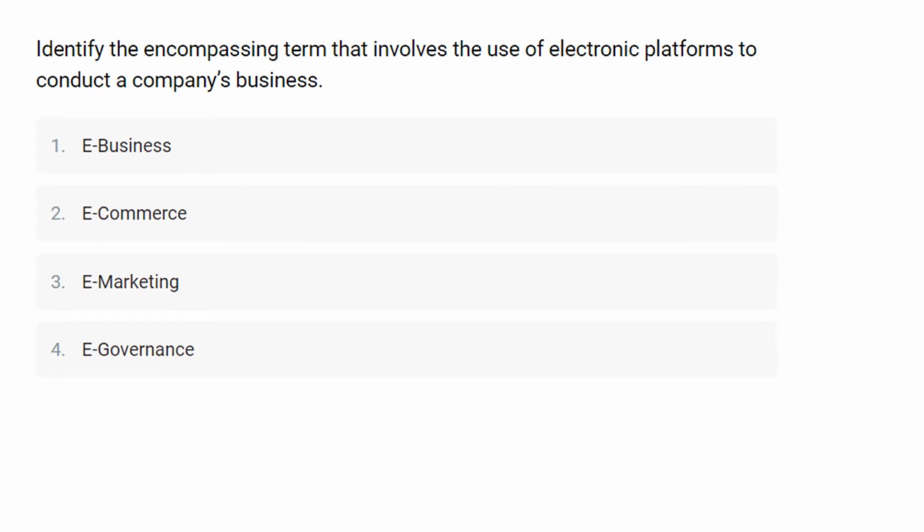Identify the encompassing term that involves the use of electronic platforms to conduct a company's business. So here in this question they give you the 4 options and ask you to identify the encompassing term that involves the use of electronic platforms to conduct company business, for which the first option is e-business, the second one is e-commerce, the third one is e-marketing, and the last one is e-governance.